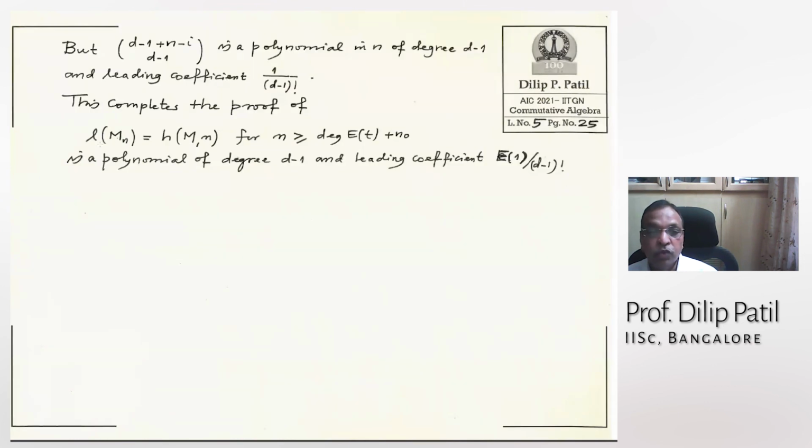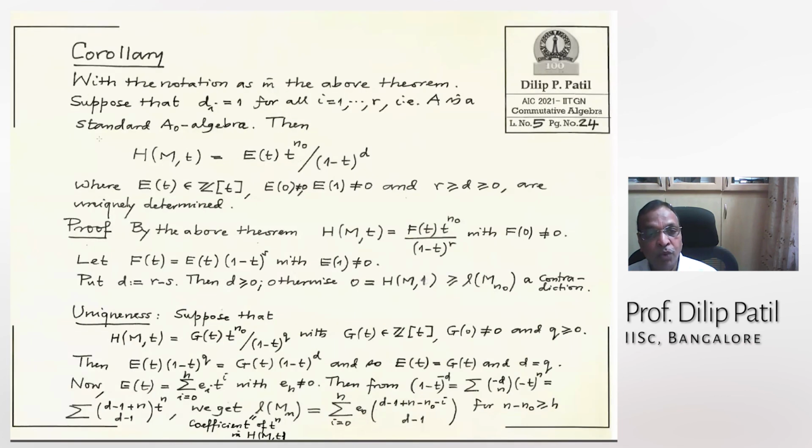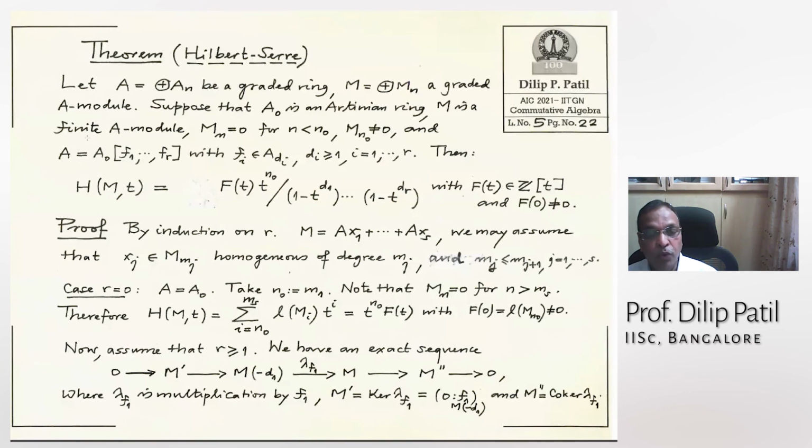So that is a very important statement. When I start my next lecture, I will write this in a theorem format, and this is what we have proved in this corollary. Let me summarize. We have proved the Hilbert-Serre theorem: under these standard assumptions, the Hilbert series is a rational function with integer coefficients, such that the denominator is a very special polynomial and the numerator is also very special.